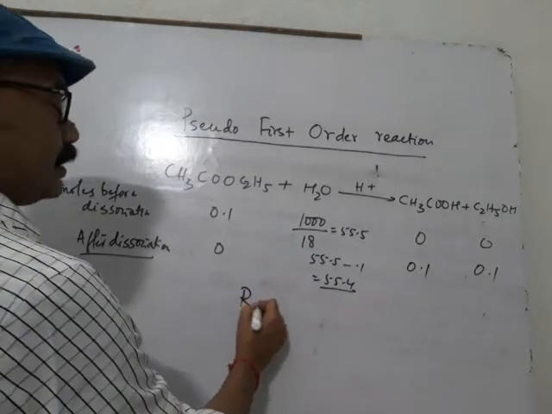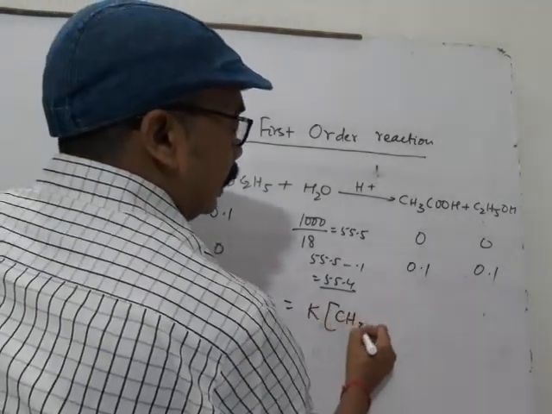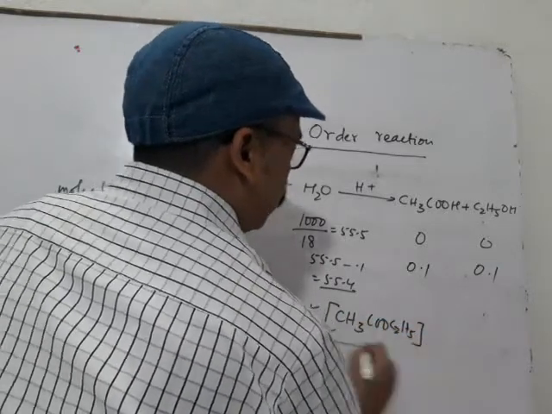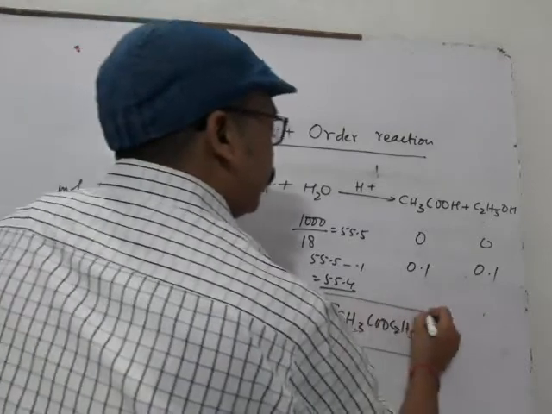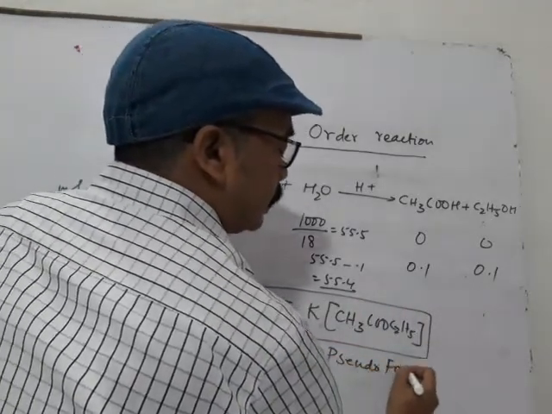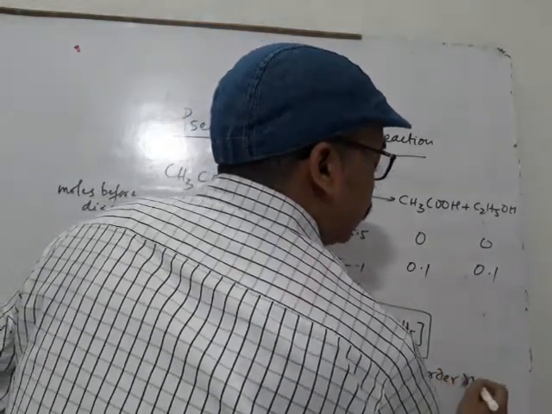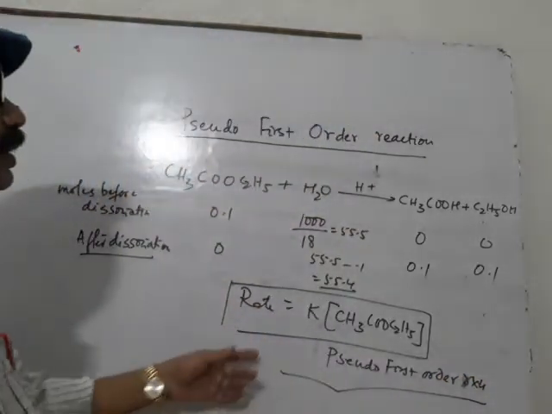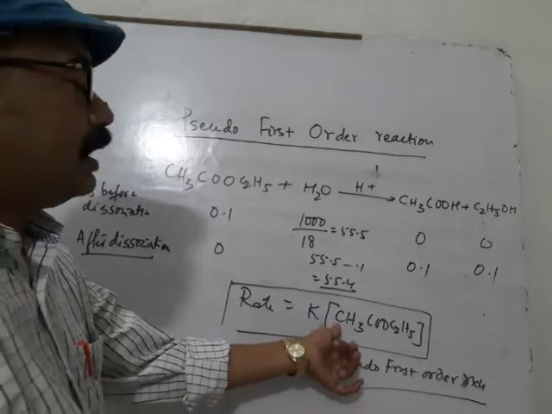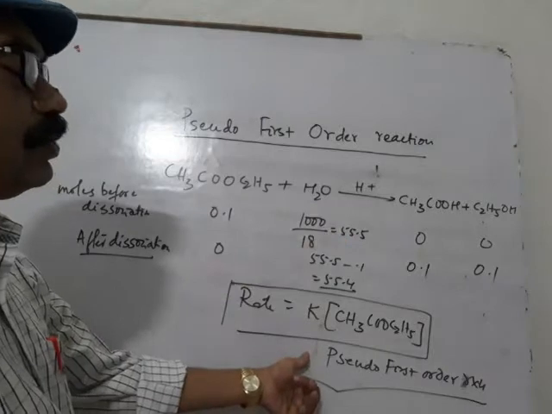So rate of reaction only depends upon the concentration of ethyl acetate. It does not depend upon the concentration of H2O. It is called a pseudo first order reaction because rate of reaction only depends upon the concentration of ethyl acetate, not upon the concentration of H2O.